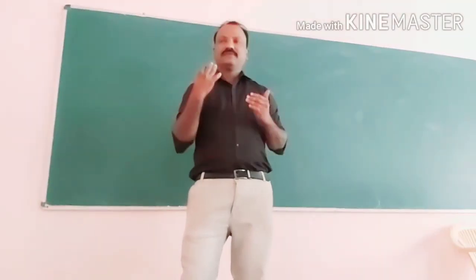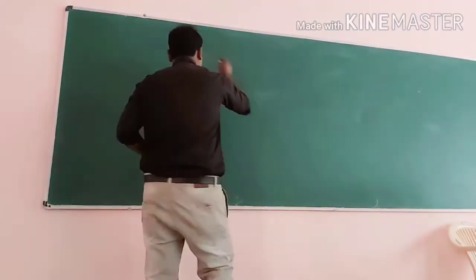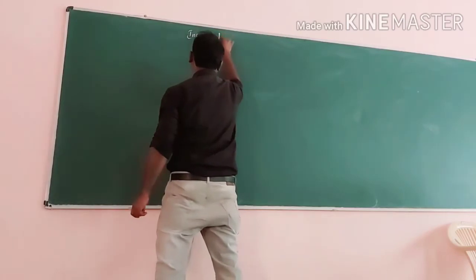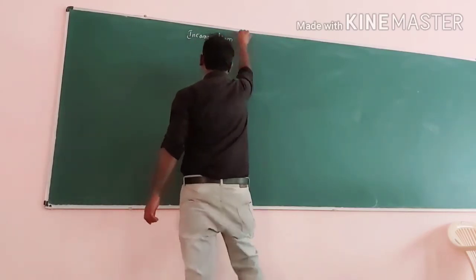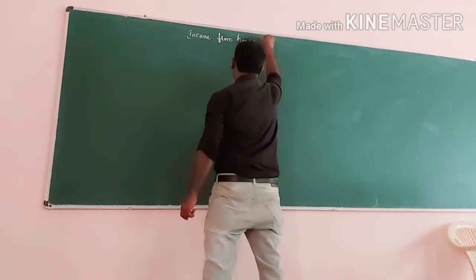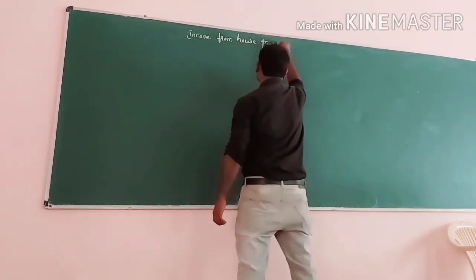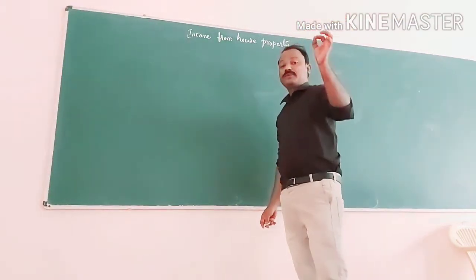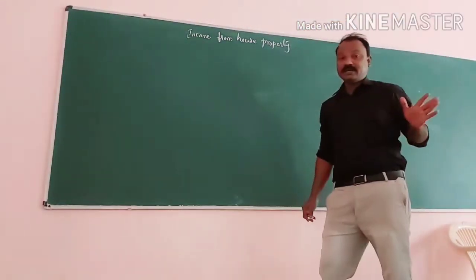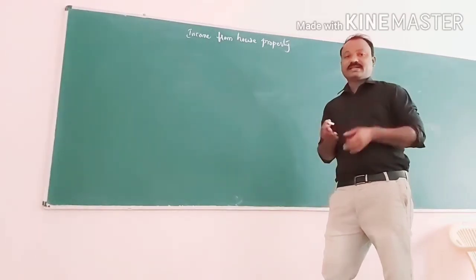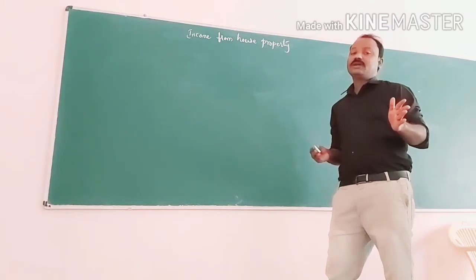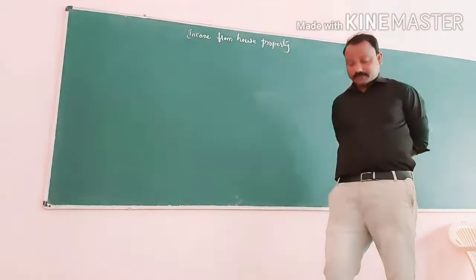Therefore, I will start with income from house property. When offline classes start, at that time I will take up the topic of income from salary.